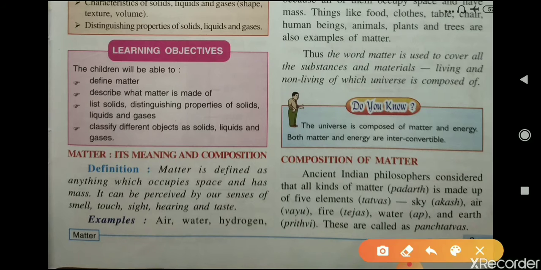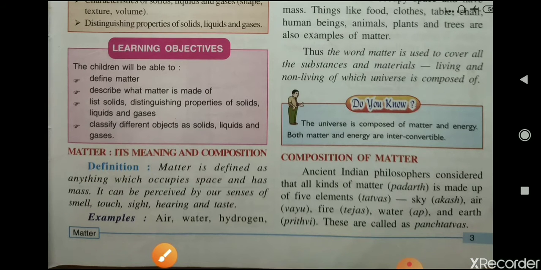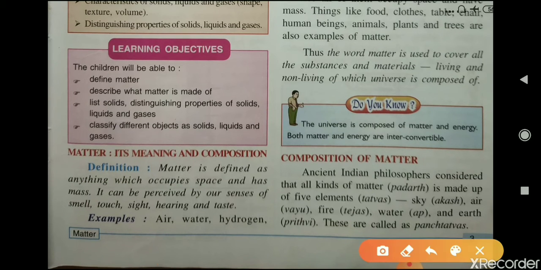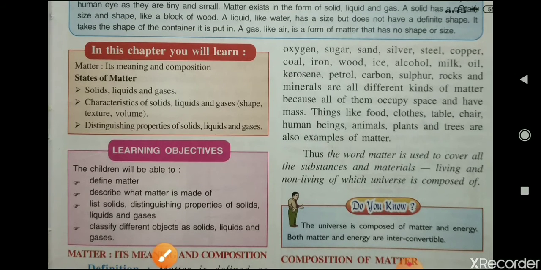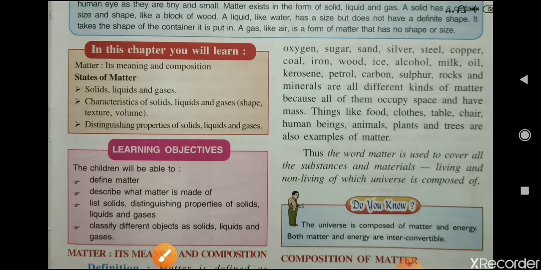So first one is definition of matter. I hope all of you know what is matter. Matter is defined as anything which occupies space and has mass. Means anything that occupies space and has mass is known as matter. It can be perceived by our senses of smell, touch, sight, hearing and taste. For example, air, water, hydrogen, all these are examples of matter because these things occupy space and have mass.